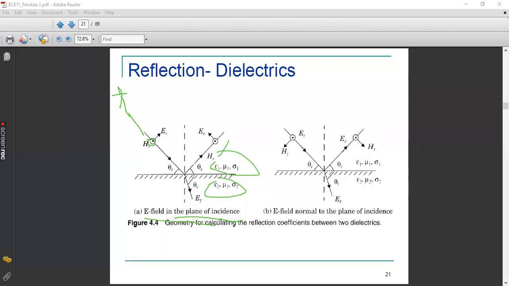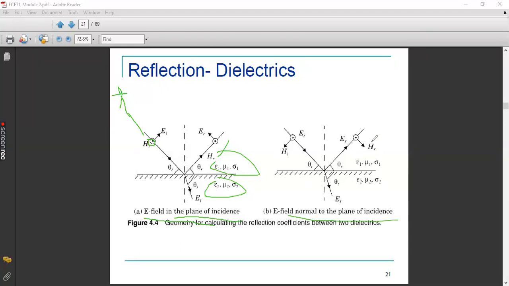Okay. So this can be considered as a reflection scenario where the electric field is in the plane of incidence. Whereas in the second figure, you can see the electric field is perpendicular to the plane of the paper, because I have shown a dot for E only. Here the electric field is perpendicular or normal to the plane of incidence.